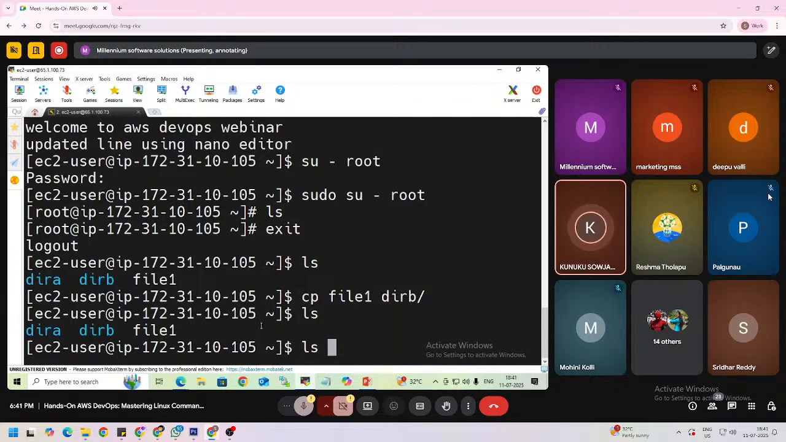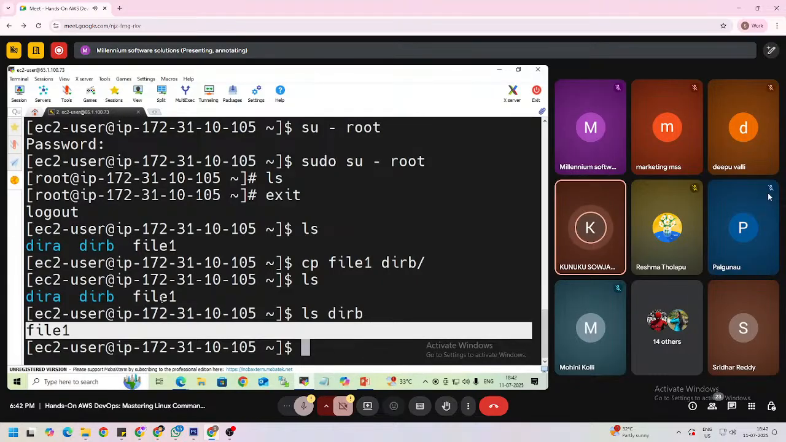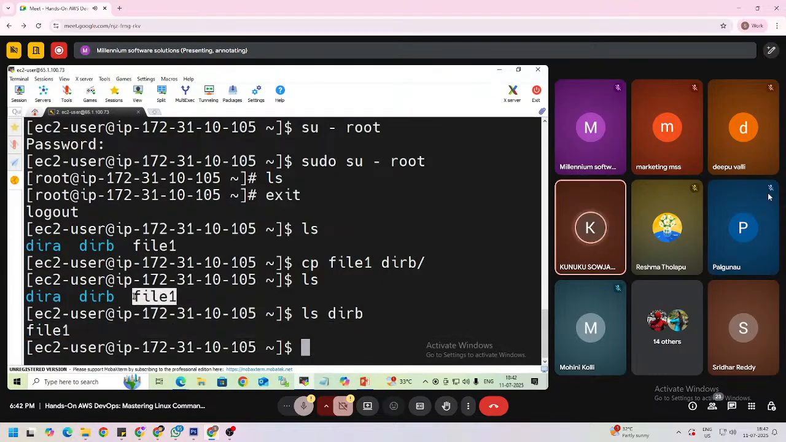So here I am using ls directory B. If you use ls alone, it will show all the files and directories in this EC2 user. But if you use one more option, that is directory B, it will list the files and directories in this directory B. So here file 1 is there. The file 1 is in this location also and in directory B also. This is how we can copy files or folders from one location to another location.